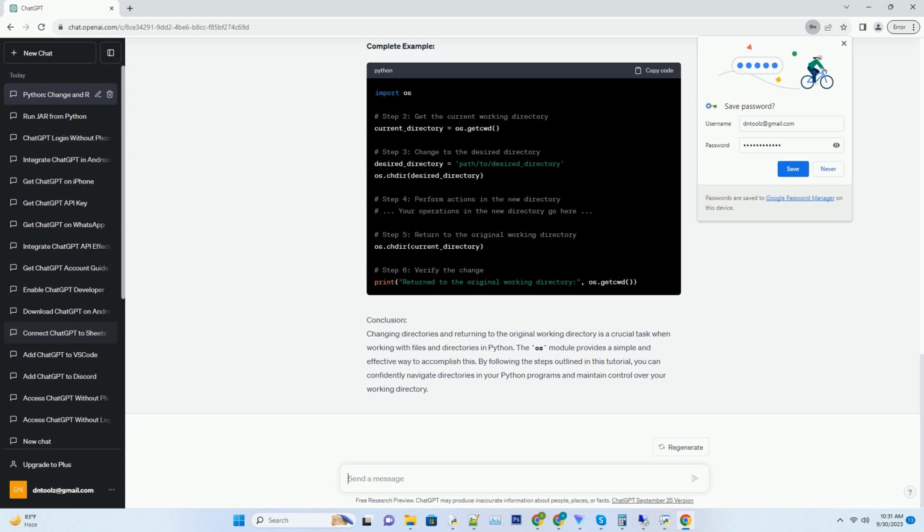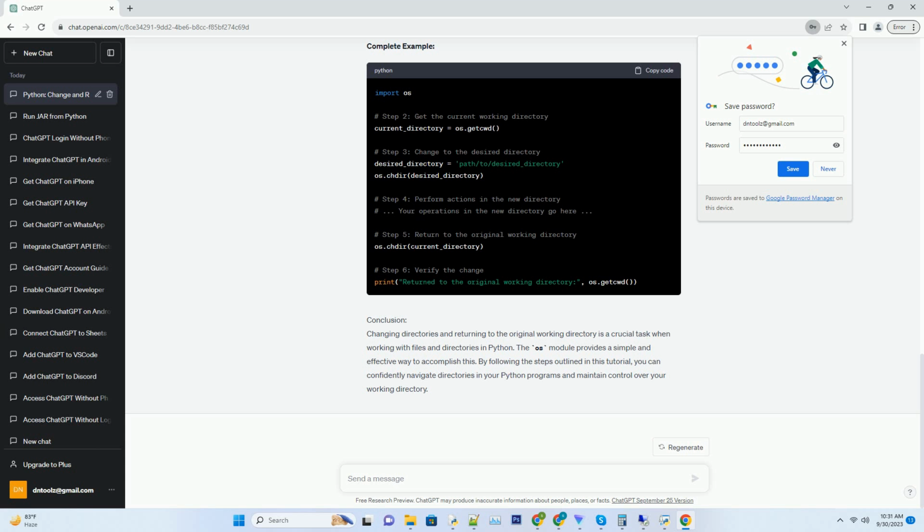Step 4. Perform actions in the new directory. Now, you can perform any actions or operations you need in the new directory. Step 5. Return to the original working directory. To return to your original working directory, use the os.chdir function again and provide the current_directory variable that you stored in step 2. This will change the working directory back to what it was before you entered the new directory.